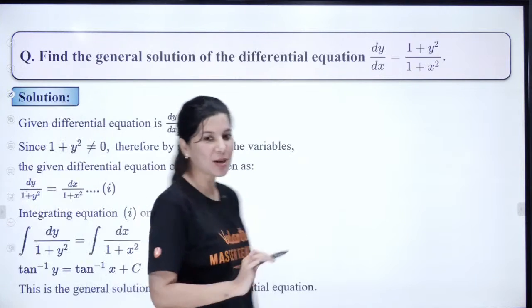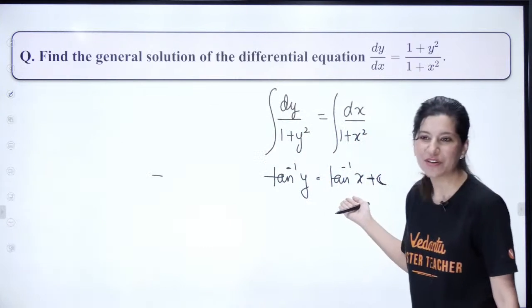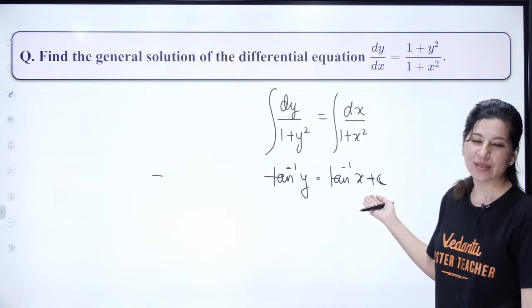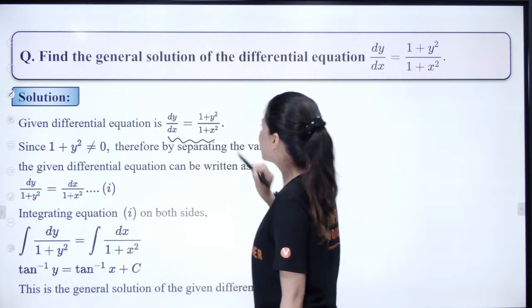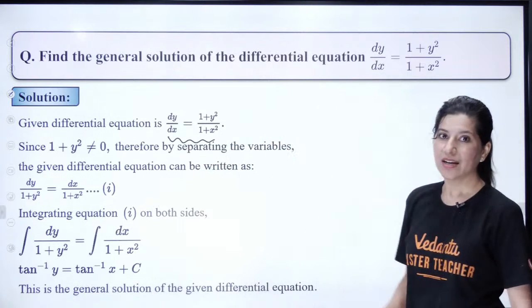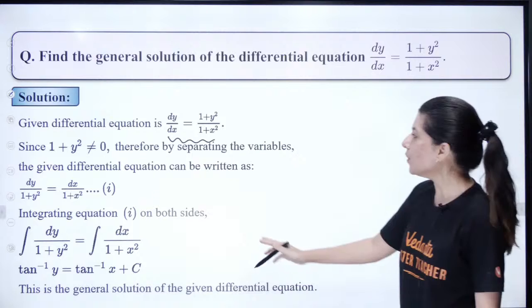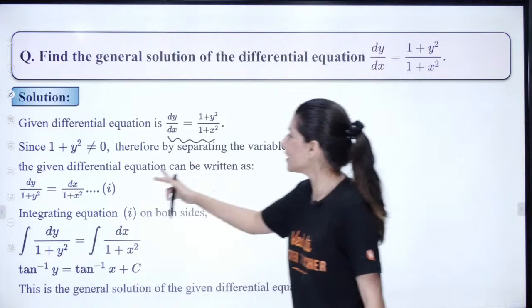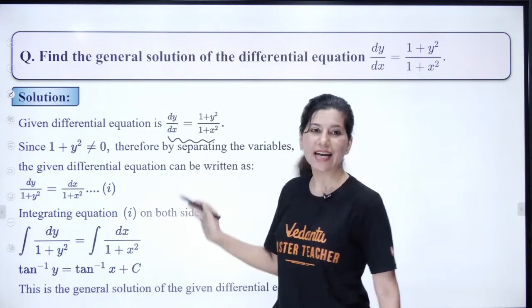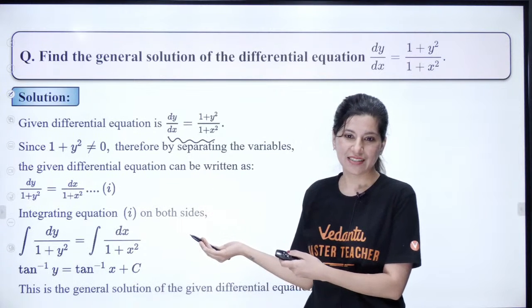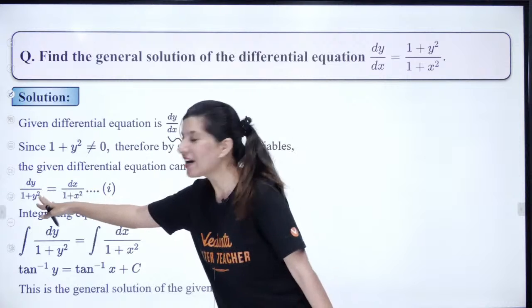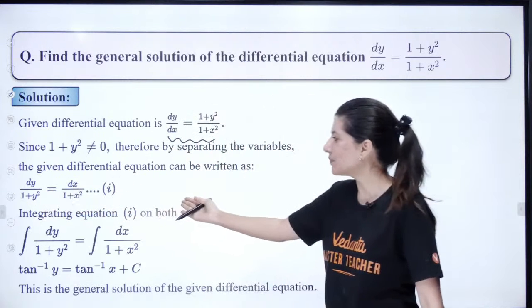That's how you write. Acha, by the way, this is not the correct way of writing. This is not your JEE Main examination, right? This is how you write. dy by dx is equal to 1 plus y square upon 1 plus x square. So now, separating the variables, or you can directly write after applying variable separable. ठीक है? So dy upon 1 plus y square equals dx upon 1 plus x square.